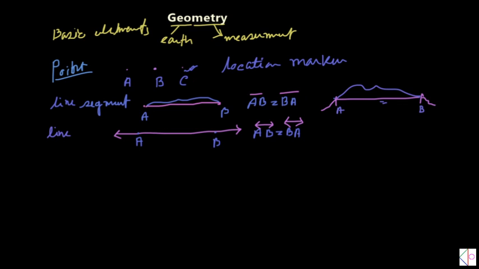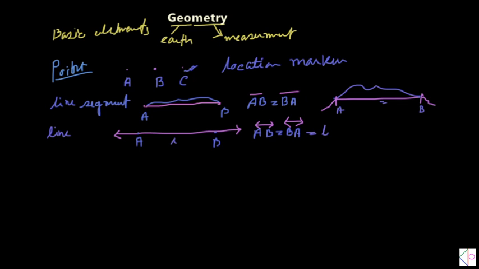Another thing is that in case of a line we can use a simple small letter also. So L will specify the line AB. Here you can write L, that is equal to BA or AB. So that is the line.